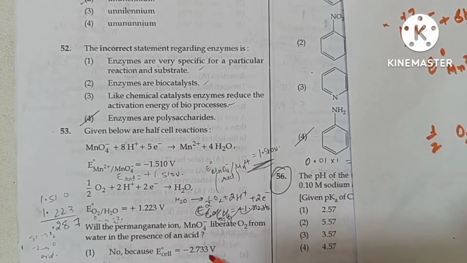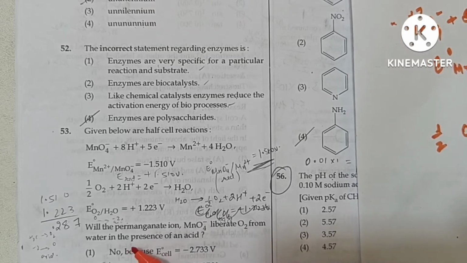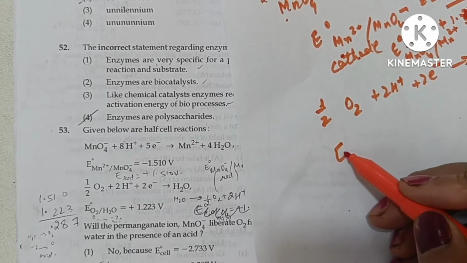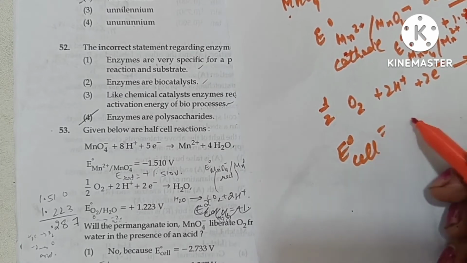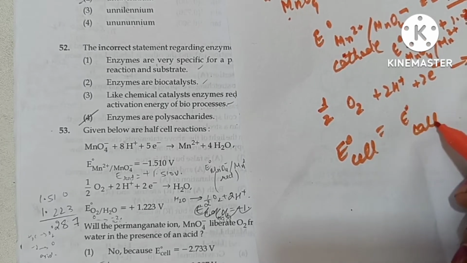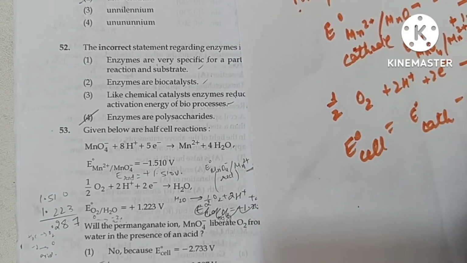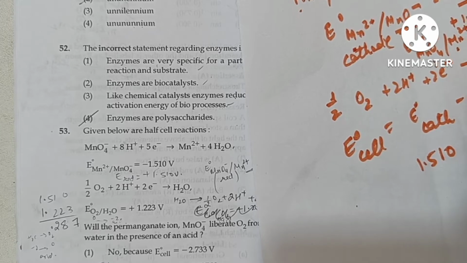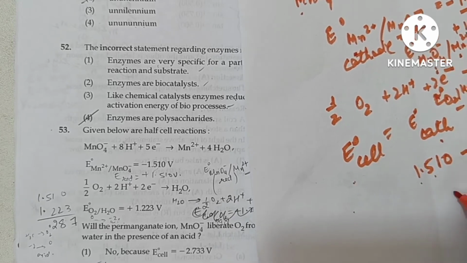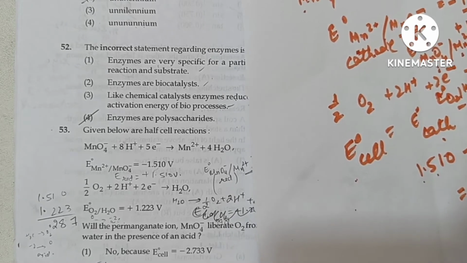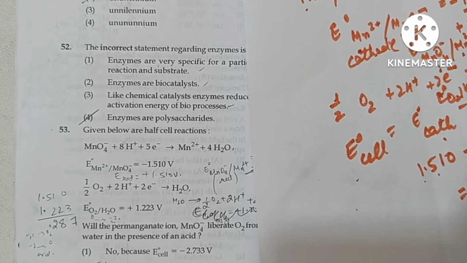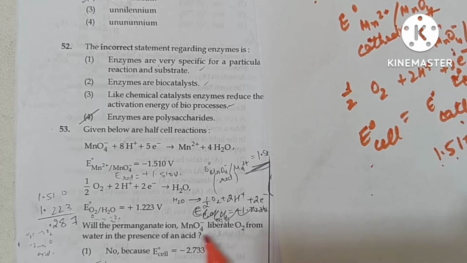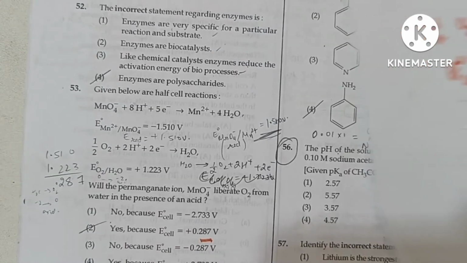Will the permanganate ion liberate oxygen from water in the presence of an acid? So E naught will be E naught of cathode minus E naught of anode. The anode value is +1.223. Subtracting, we get +0.287 volt. So, will permanganate ions liberate oxygen from water? Yes.